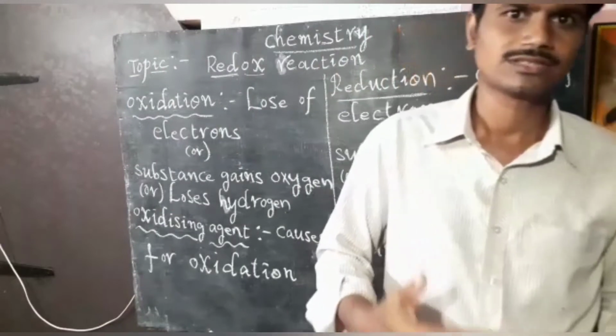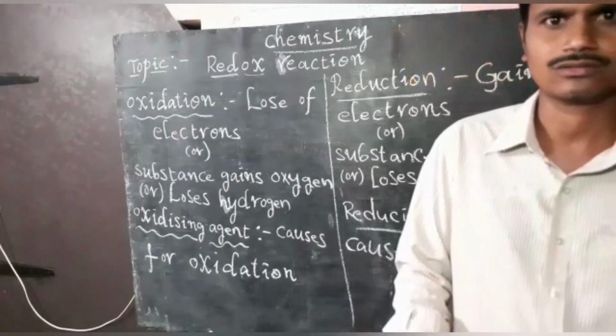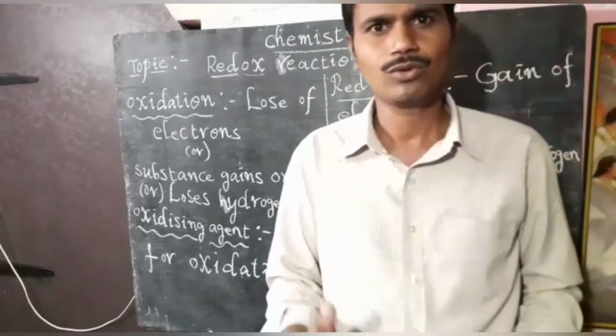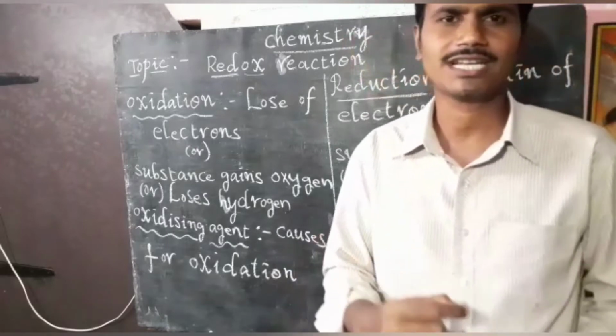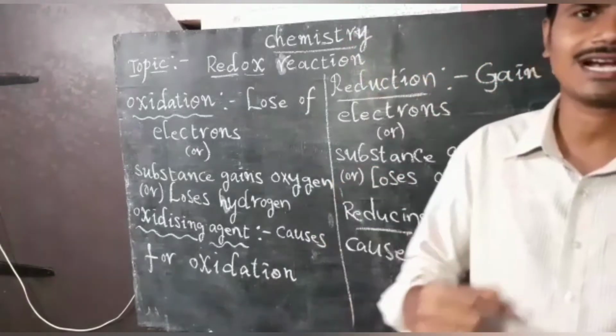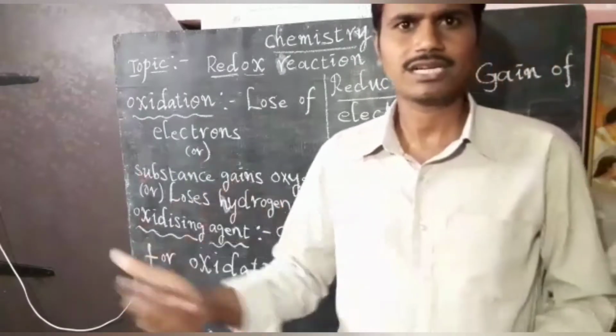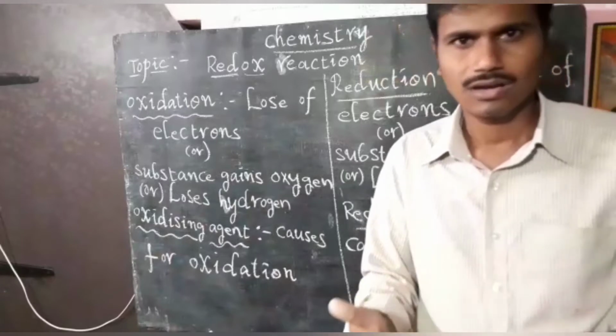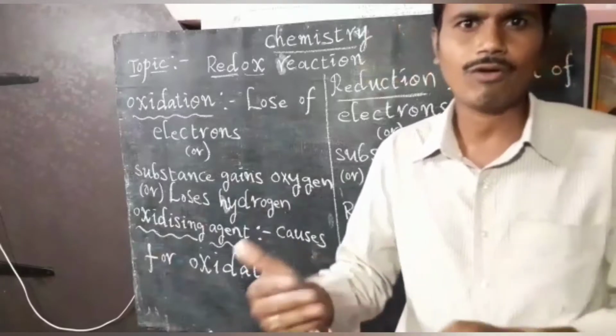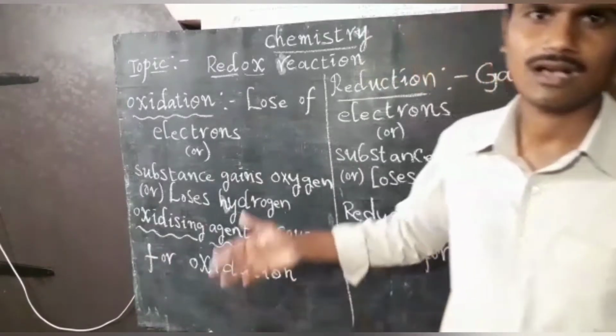Sometimes some atoms lose electrons, and at such a time we can say oxidation takes place. The other definition is loss of hydrogen, gain of oxygen, also called oxidation.